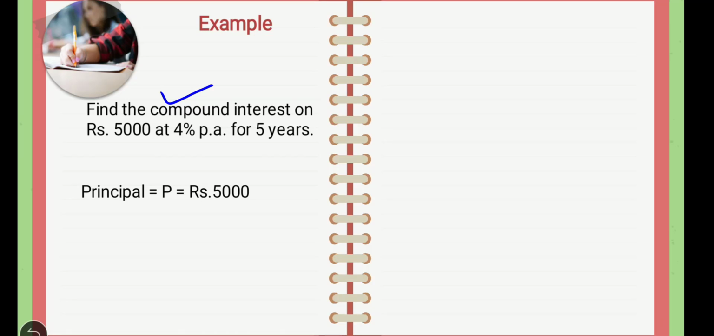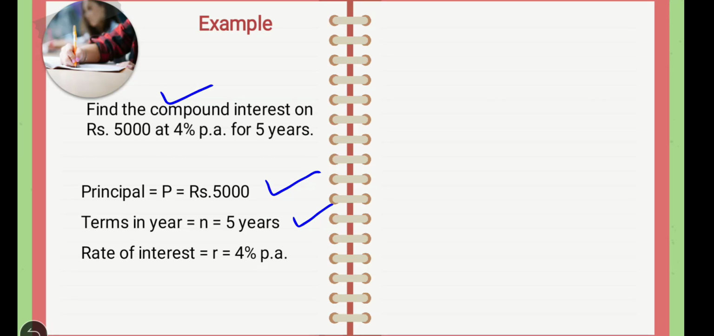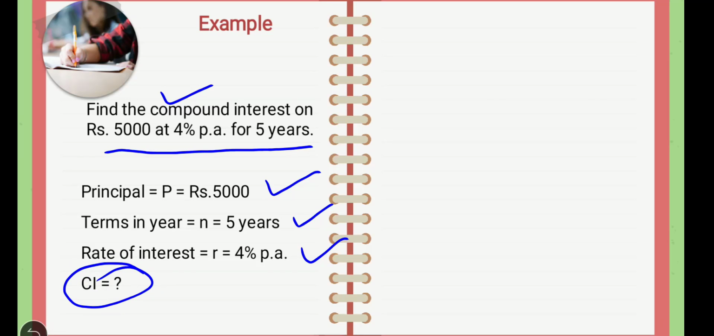So what is given? Principal is given, rupees 5,000. Terms in years, it means period is given, which is in the form of years, 5 years. Rate of interest is given, 4% per annum. So this information is given in the example. And what is the question? Find the compound interest. It means here we have to calculate the compound interest.